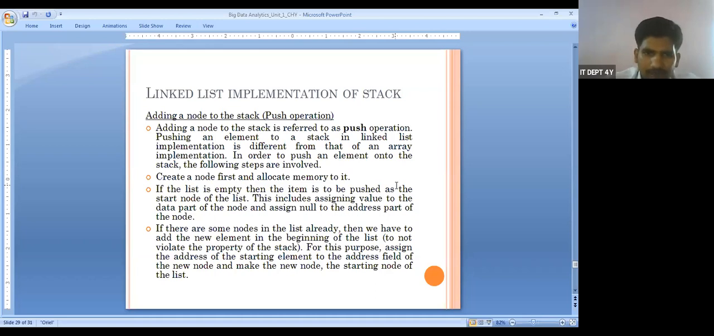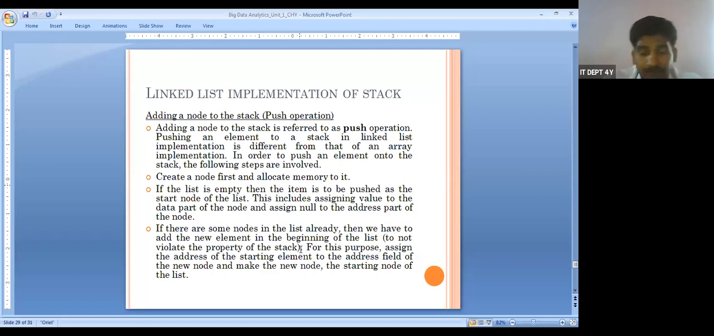If the list is empty, the item to be pushed becomes the start node of the list. Yes or no? If the list is empty, the top value is what? It is -1. When we insert the new node, the first node, what is going to happen? Top will be 0, the first node inserted into the stack. If there are already some nodes in it, then we have to add the new element at the beginning of the list, so that the property of the stack is not violated.